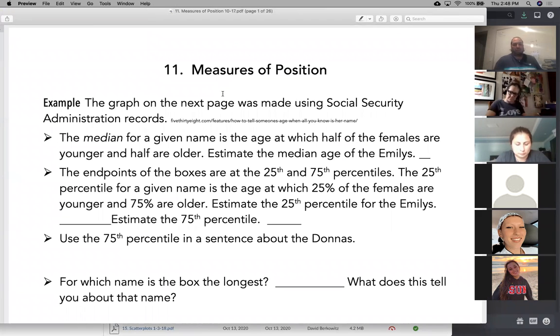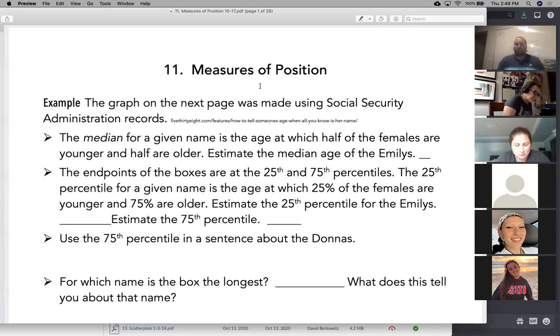So measures of position is not just the center, but it's where things are located in general. So let's see what we have here. Okay, the median. That's the halfway point. That's the value that has 50% to the left and 50% to the right. It's right there, smack dab in the middle.